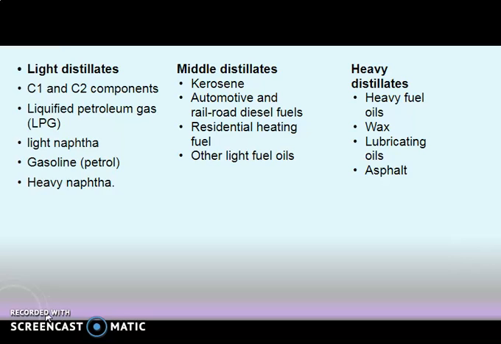So we can classify it as light distillates, middle distillates and heavy distillates. Light distillates consist of C1 and C2 components: liquefied petroleum gas, light naphtha, gasoline, heavy naphtha. Middle distillates consist of kerosene, automotive and railroad diesel fuels, residential heating fuel and other light fuel oils. Heavy distillates consist of heavy fuel oils, wax, lubricating oils, and asphalt.